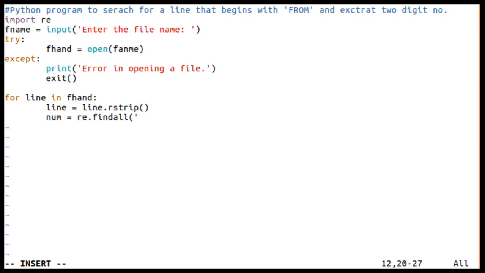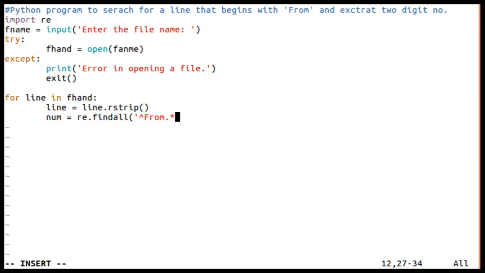For writing starts with, we are going to use a character, nothing but a caret, then it should start with from, followed by a character, any character.